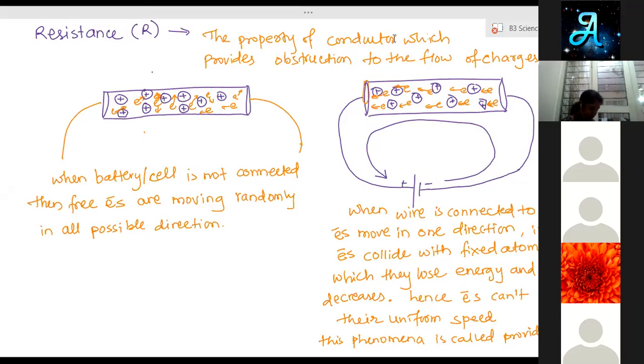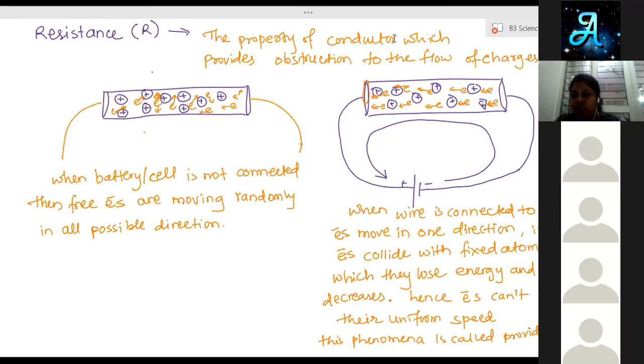Suppose a wire is providing a resistance, and we keep increasing it, taking a material whose resistance is more than the first material. Then what will happen? It will slow down the speed, and that speed is what we call current, right?